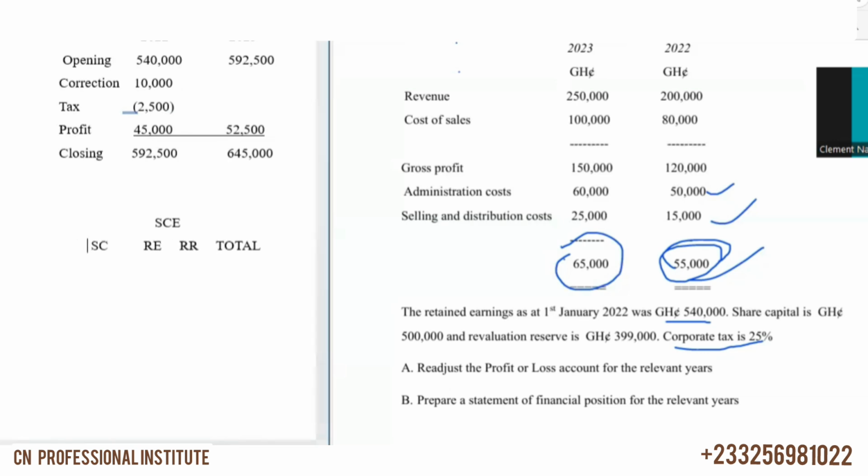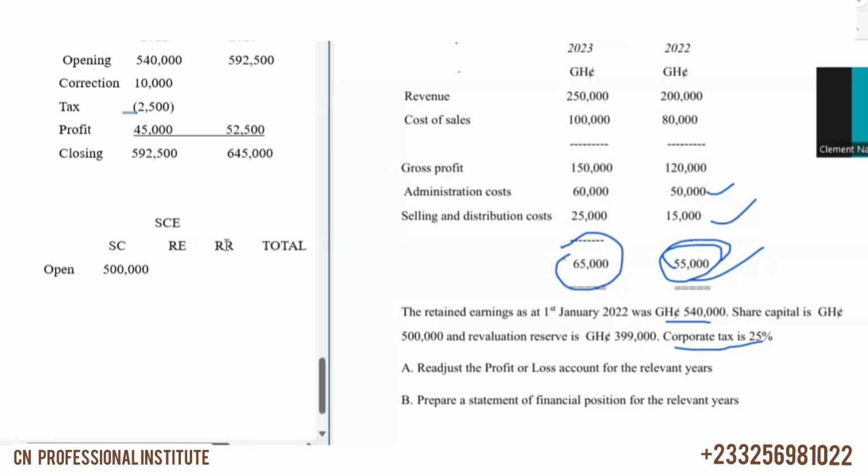So let's start with the year 2022. So 2022 opening, okay. You can write in the year's opening share capital is 500,000. So we have the 500,000. Now the retained earnings for 2022 will be the figure brought down.